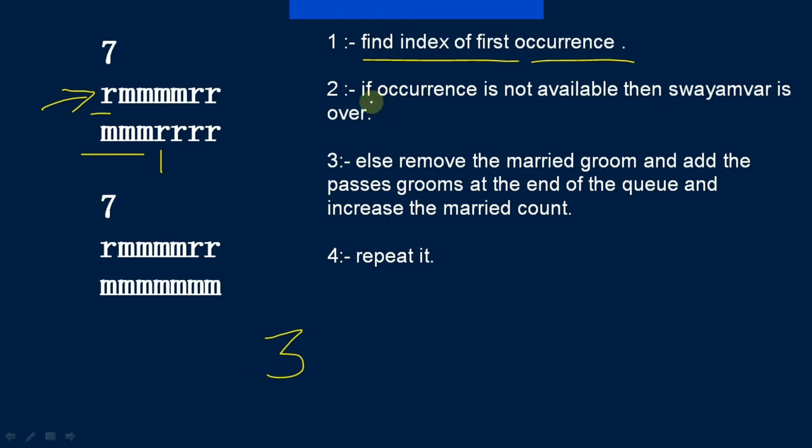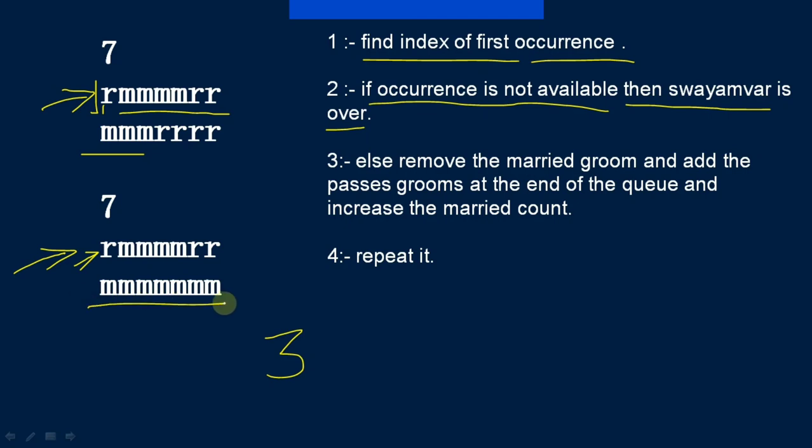And the second step: if the occurrence is not available, then the Swambar is over. That means the most eligible bachelorette reaches the end of the queue. If she is still a bachelorette, then none of the others will get any chance to get married. You can observe this input. The most eligible bachelorette drinks rum, but in grooms to be there is no bachelor who drinks rum. So the Swambar is over and C will reach the end of the queue. In this case, the number of pairs left unmatched, the output, will be 7. In the earlier case, we are getting the first occurrence at index 3.